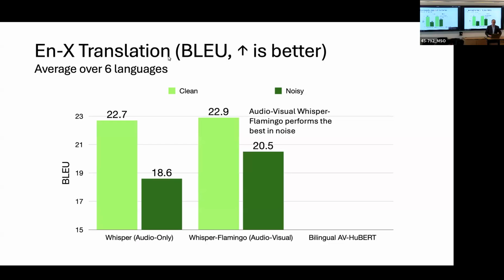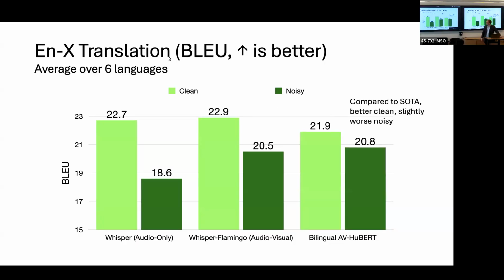However, our audio-visual Whisper-Flamingo is able to get a noticeable boost in the noisy performance from 18.6 to 20.5. And also the clean performance is maintained. And finally, compared to the previous state of the art, we get better clean performance and slightly worse noisy.